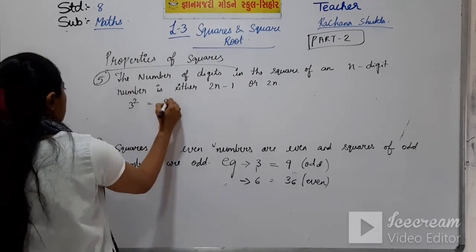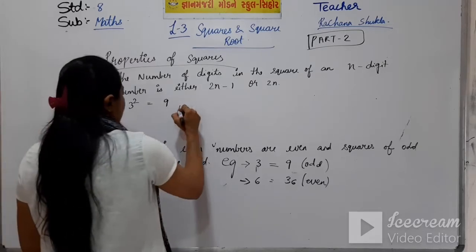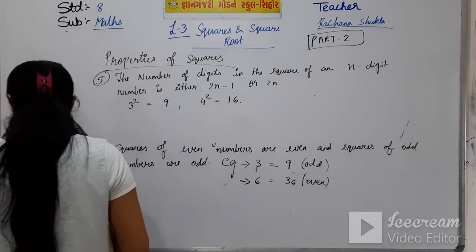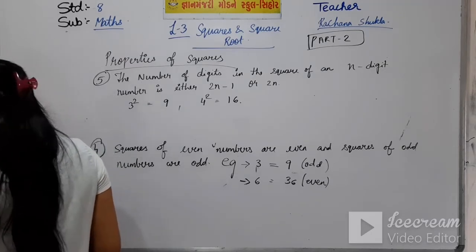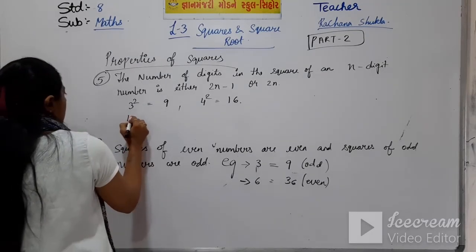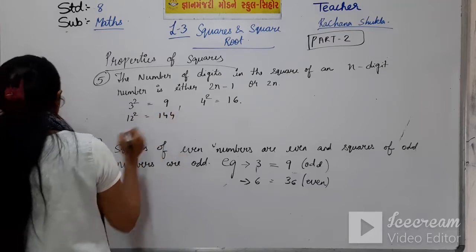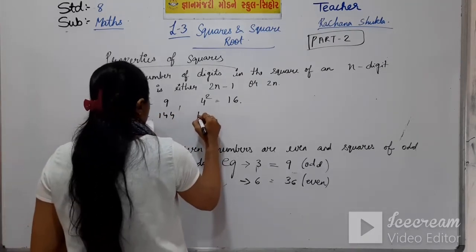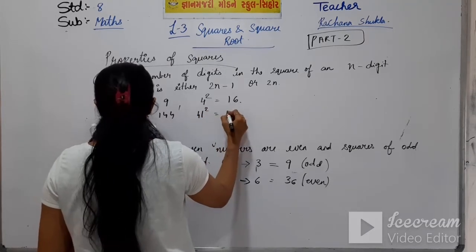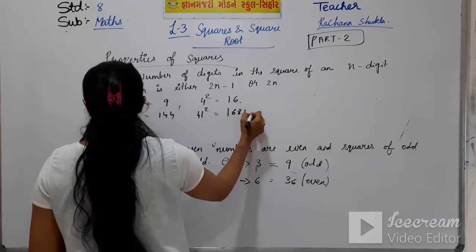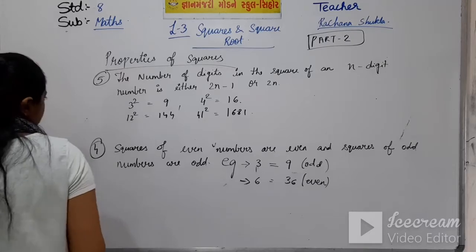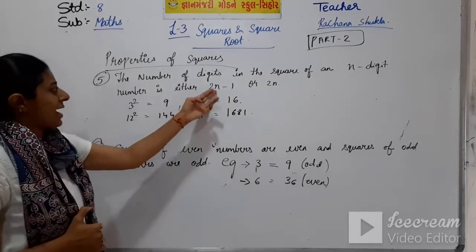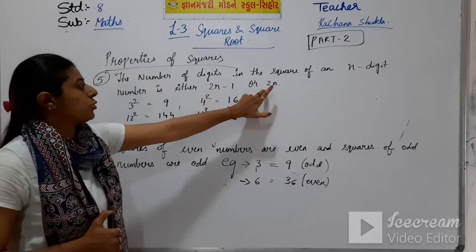Example, 3 square is equal to 9 and 4 square is equal to 16. Then 12 square is equal to 144 and 41 square is equal to 1681. So, how to prove this, 2n minus 1 or 2n?